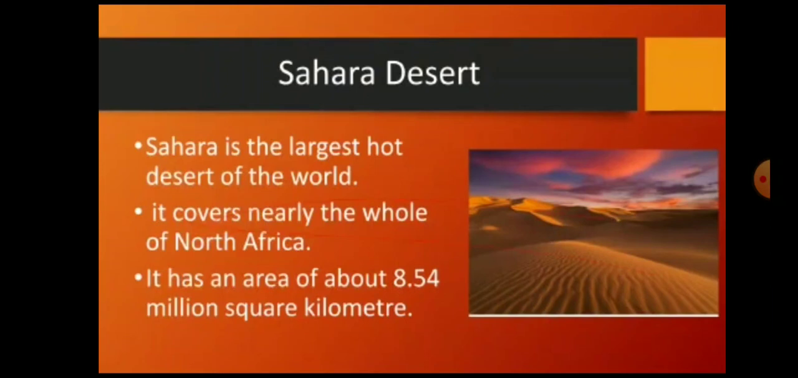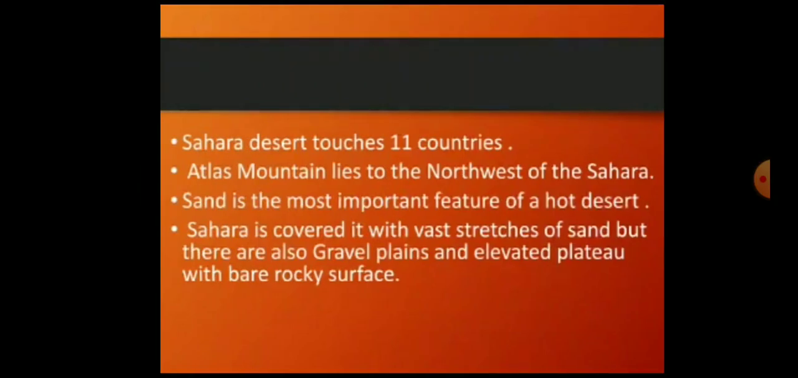Sahara Desert. Sahara is the largest hot desert of the world. It covers nearly the whole of North Africa. It has an area of about 8.54 million square kilometer. Sahara Desert touches 11 countries. Atlas Mountain lies to the northwest of the Sahara. Sand is the most important feature of a hot desert. Sahara is covered with vast stretches of sand, but there are also gravel plains and elevated plateau with bare rock surface.